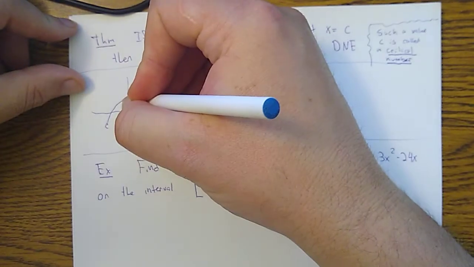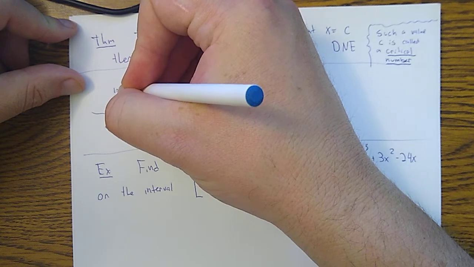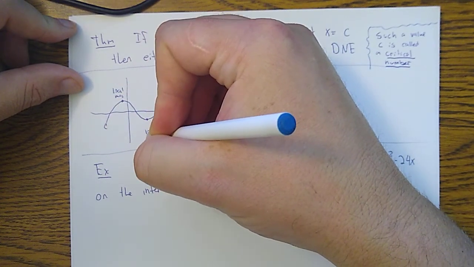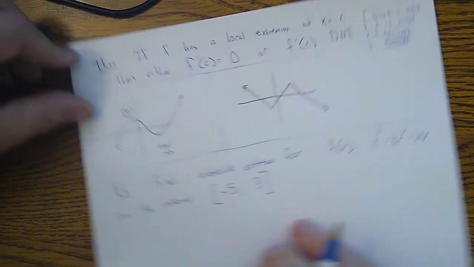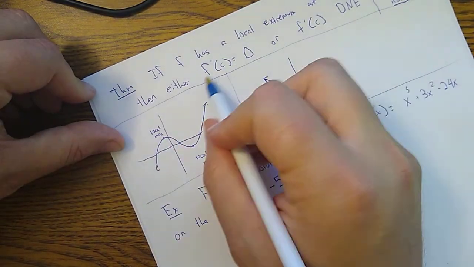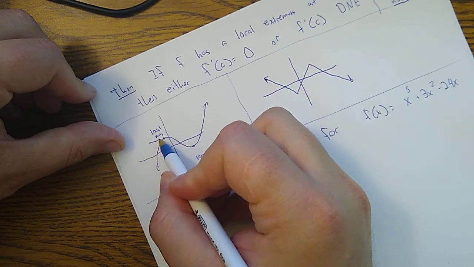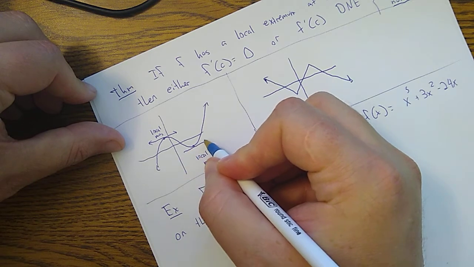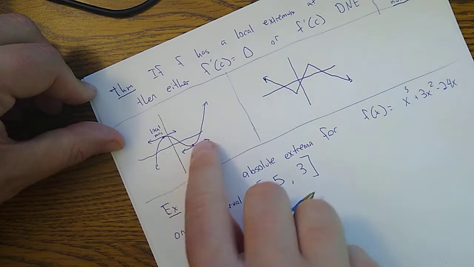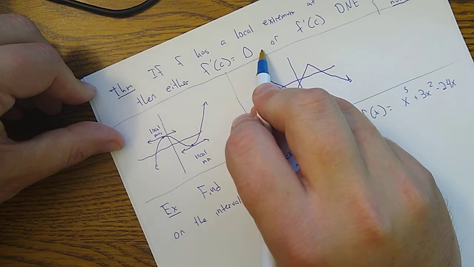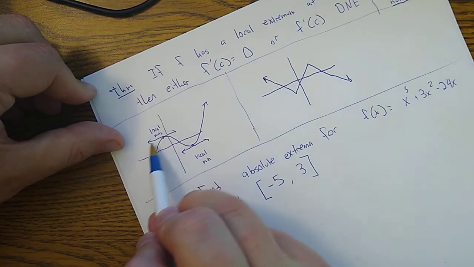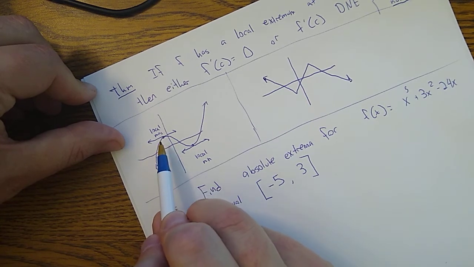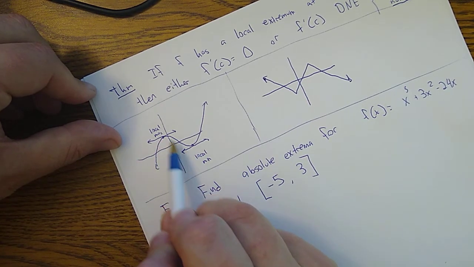Here's a function that has a local max and a local min. And the way I've drawn this one, let's talk about the derivative. This looks like a horizontal tangent line. This is illustrating the possibility that f prime is zero, right? A horizontal line has a slope of zero, and the slope of the tangent line is the derivative. So these are points where the derivative is zero.